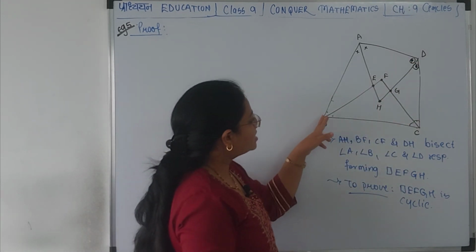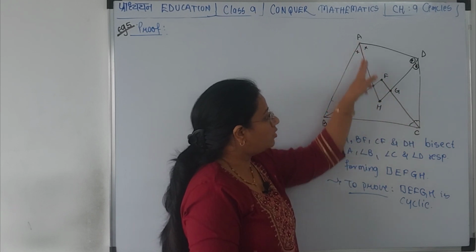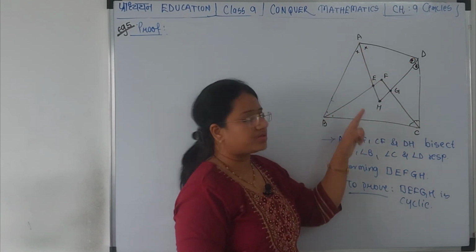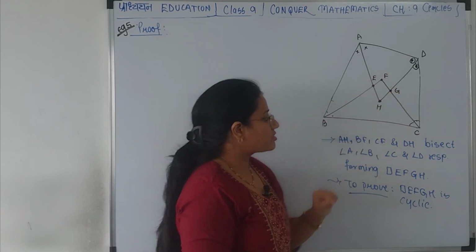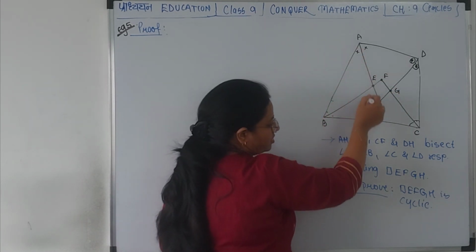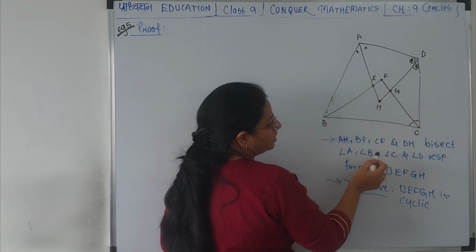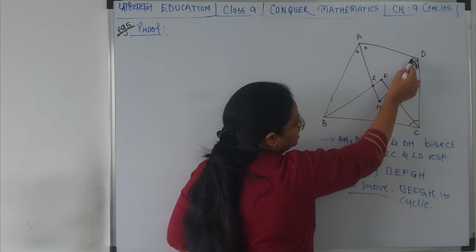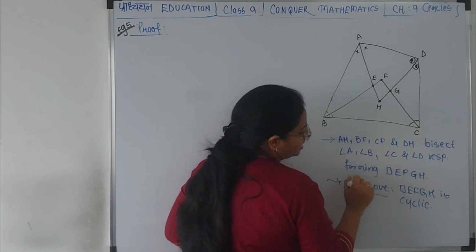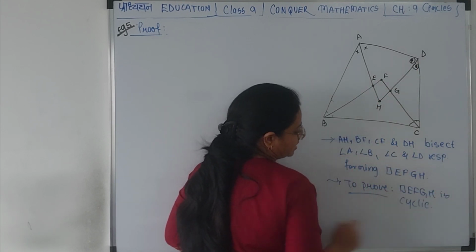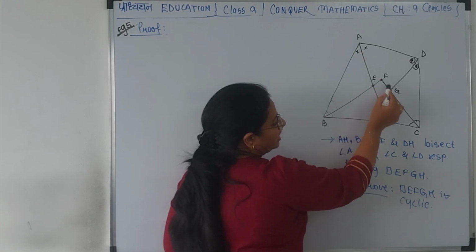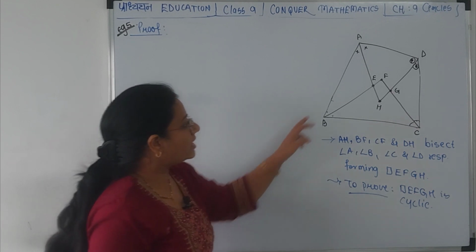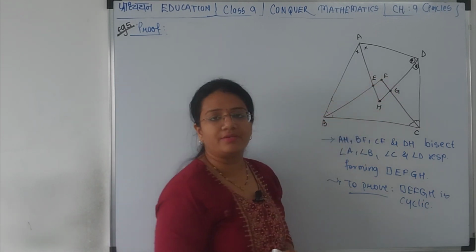And as you can see, when we extended those bisectors, it forms a quadrilateral and we name that EFGH. Here we say that AH, BF, CF or CG and DH bisect angles A, B, C and D respectively, forming quadrilateral EFGH. What you have to do is prove that the quadrilateral EFGH formed is cyclic.